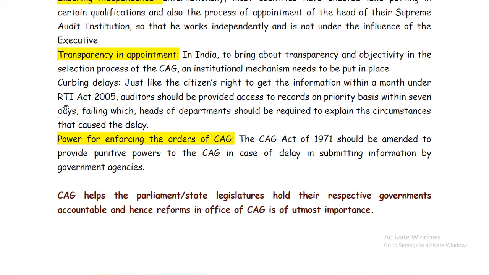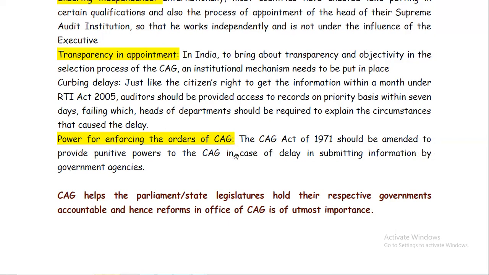Then delays should be curbed. There is a delay in the process of auditing, or in the implementation of whatever suggestions he has made. So this delay should be curbed.